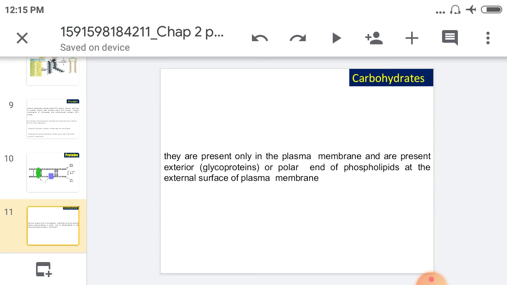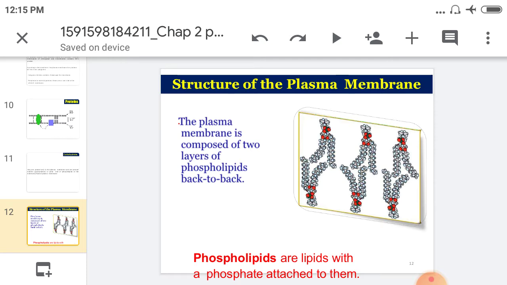Plasma membrane of RBC and liver cell contains 5% carbohydrates. The most common carbohydrates are hexose, hexosamine, fucose, and sialic acid. This is all about the chemical composition of plasma membrane, that is lipid, proteins and carbohydrate.